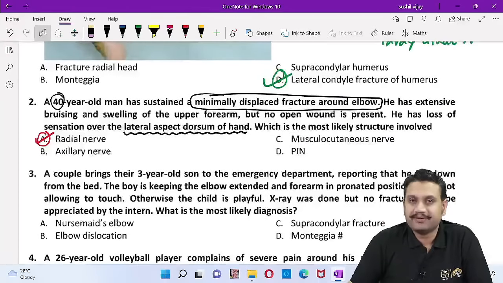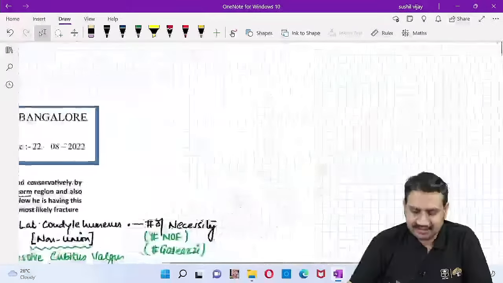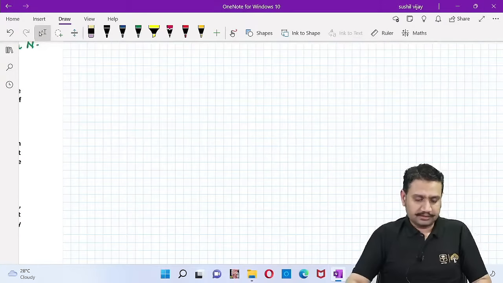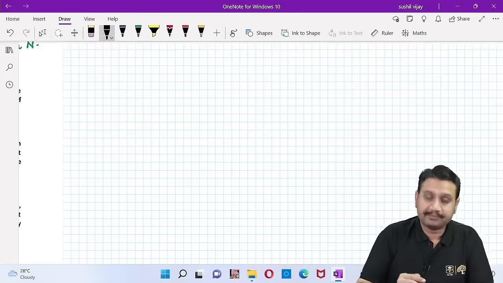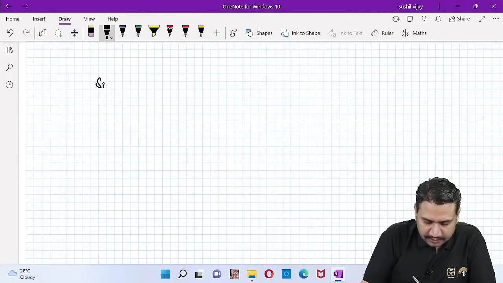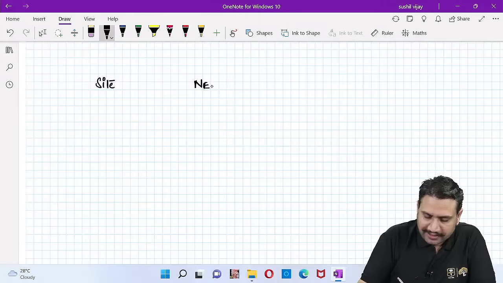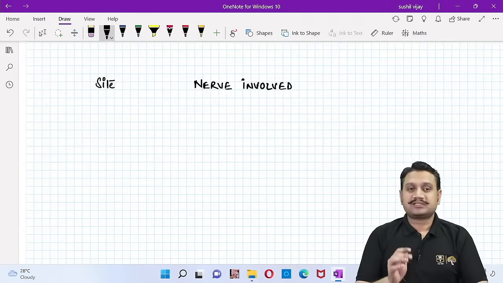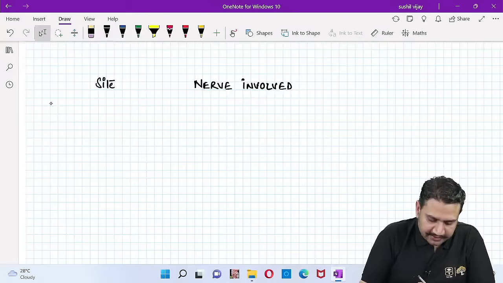I know you might be aware of this, but let's have a quick revision of the areas where a particular nerve can be involved. The site and the nerve involved. At what sites can what nerve be involved in any patient? Nerve entrapments, nerve injury at a particular site. So let's talk about that.